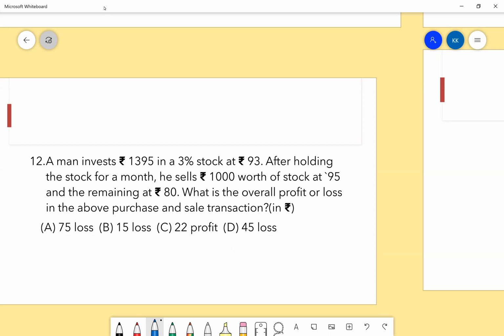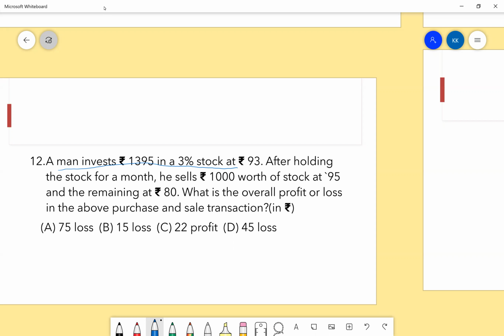One important thing, guys, and I forgot to mention it. Are you guys comfortable with the language used here? Are you understanding what this means? A man invests 1395 in a 3% stock at 93 rupees.